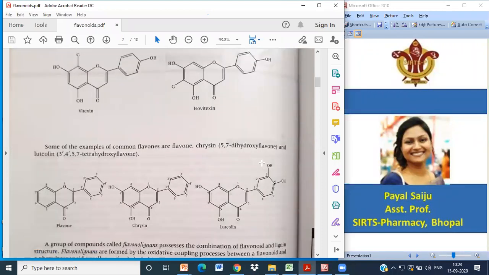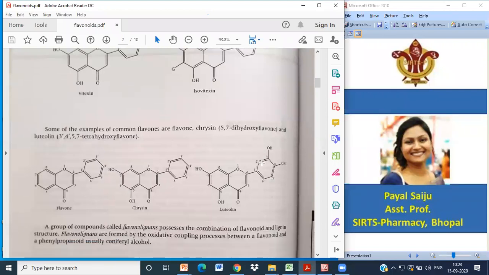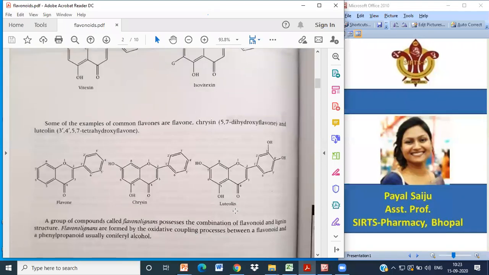Some common examples of flavones are chrysin and luteolin. So these are the major types of glycoside. Okay, so this is flavone and this is chrysin and this is luteolin. So these are the common examples of flavones.